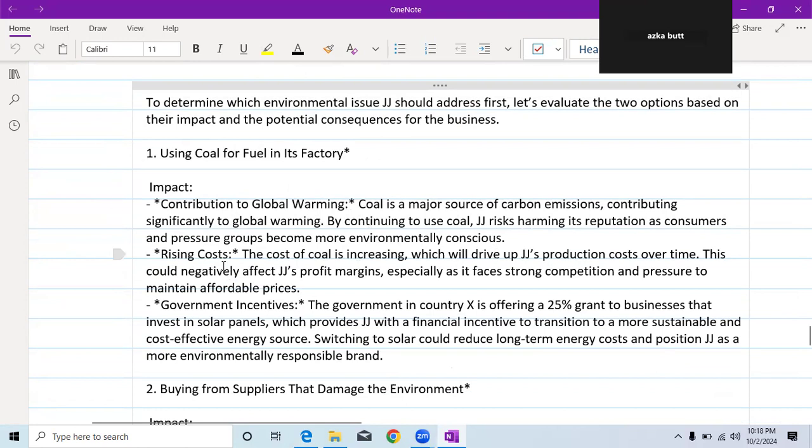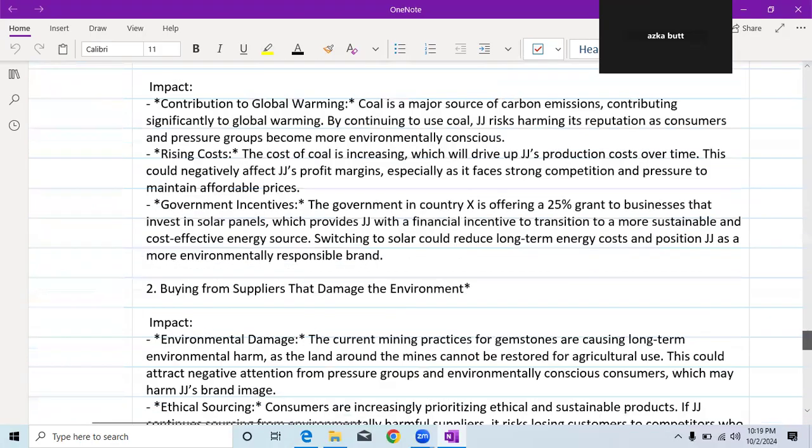Number two is rising cost. The cost of coal is increasing, which will drive up JJ's production cost over time, and this could negatively affect JJ's profit margins, especially as it faces strong competition and pressure to maintain affordable prices.